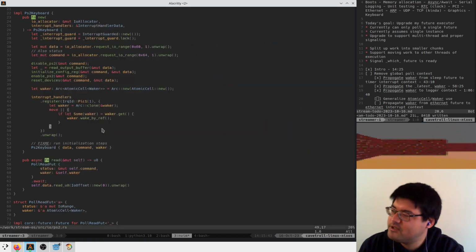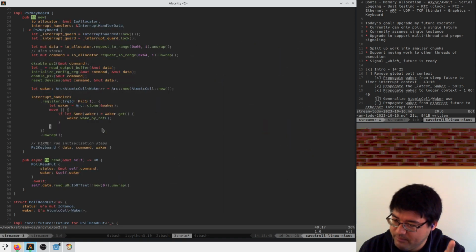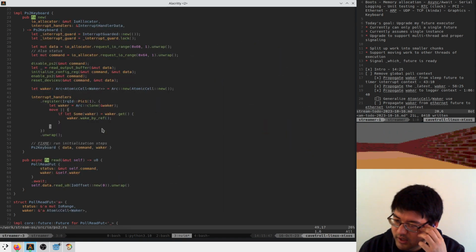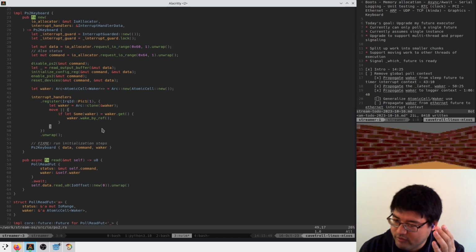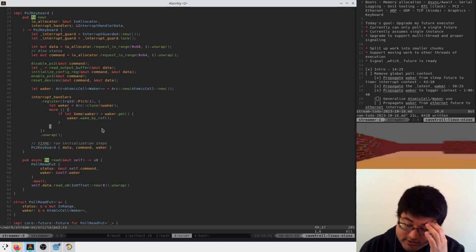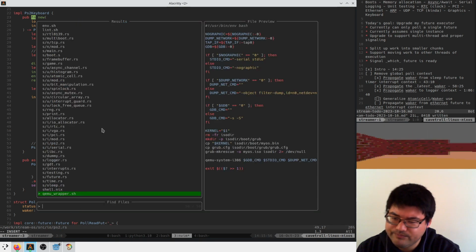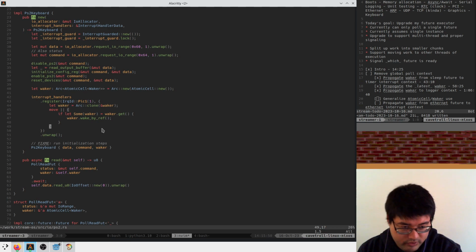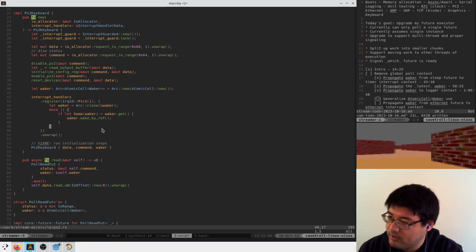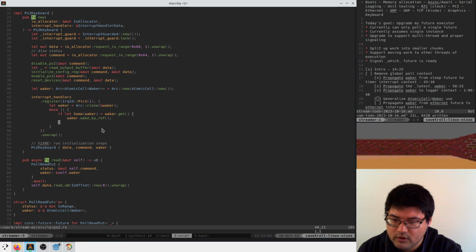We'll keep in mind that we saw a hang up when we started spamming keys, and we'll keep an eye out for if that causes any real problems later. It is kind of weird because other things that should be waking up the executor aren't. And if this is a real problem, it'll show itself again later when we refactor the future executor.